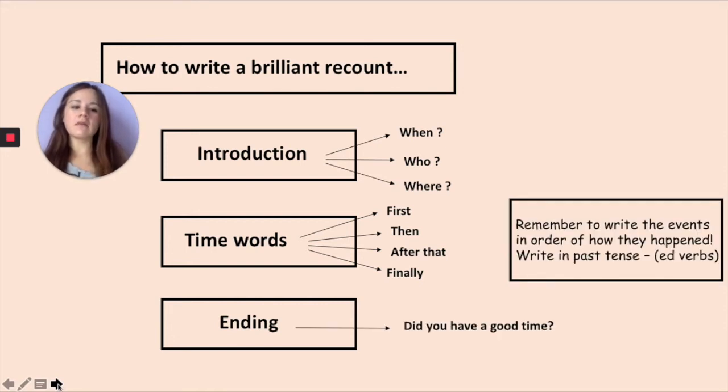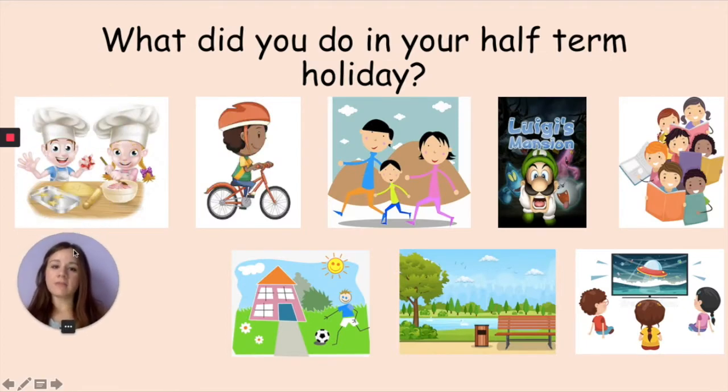Now remember to write the events in the order that they happened, and we are writing in the past tense, because is the holiday now or has it happened before? So remember we need our ed verbs. So think about what you did in your half-term holiday, and if you can't remember, you can make it up and write about these activities here.